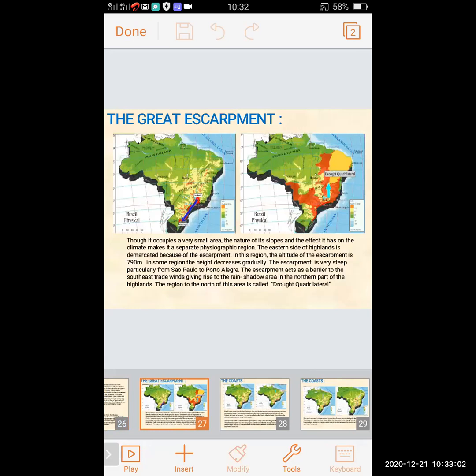The great escarpment: we can see the eastern side of the highland is demarcated because of the escarpment. In this region, the altitude of the escarpment is 790 meters, and in some areas it decreases. The escarpment is very steep, particularly from Sao Paulo to Porto Alegre, and the escarpment acts as a barrier to the southeast trade wind, giving rise to a rain shadow area in the northern part of the highland. The region to the north of this area is called the Broadford Region.